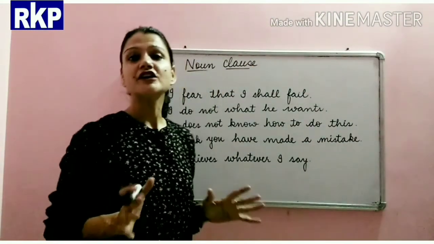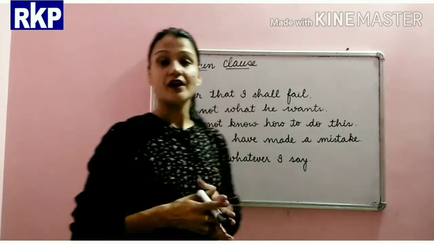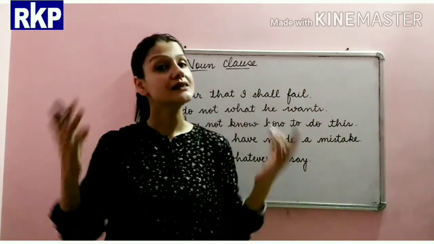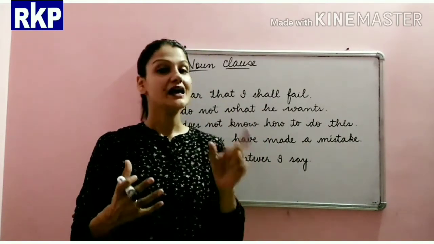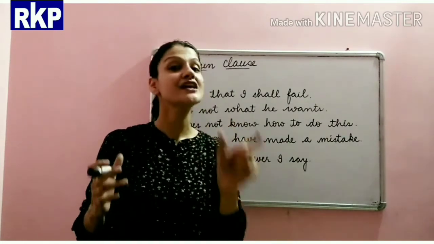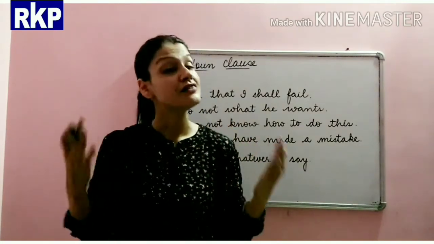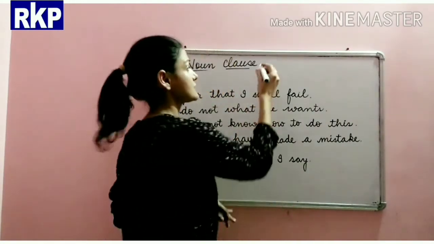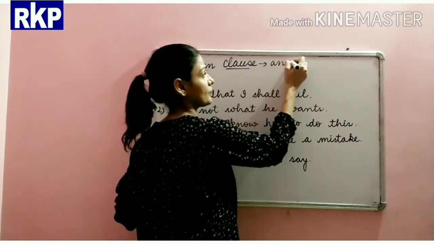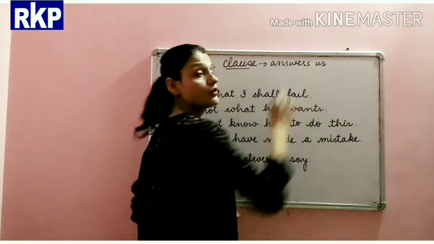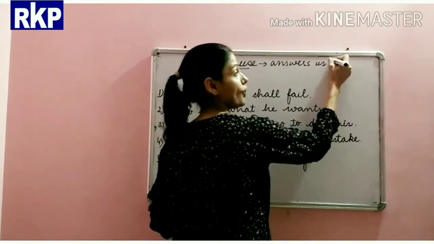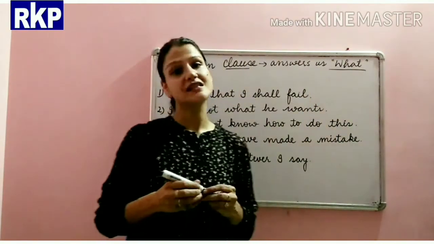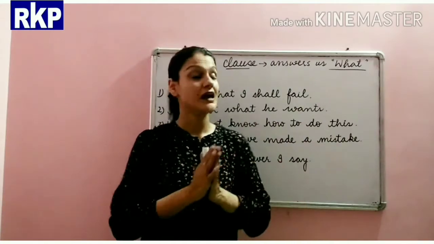So beta, first we will talk about noun clause. I have already told you that a noun clause works as a noun in the sentence. It is a dependent clause which works as a noun, and it always answers the question what.